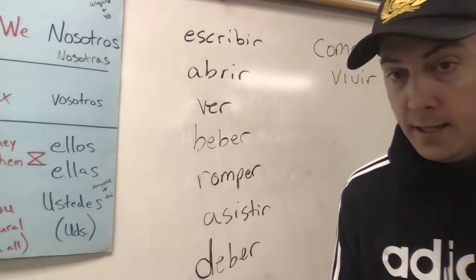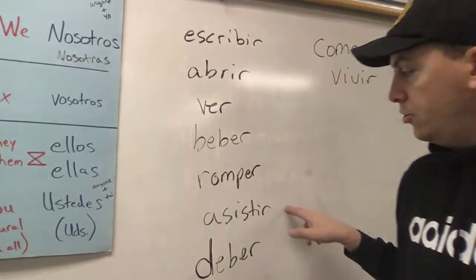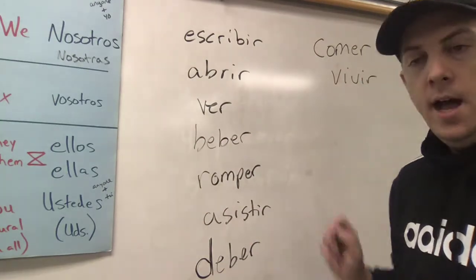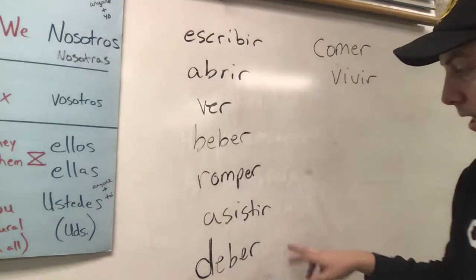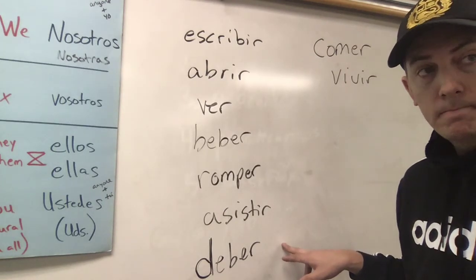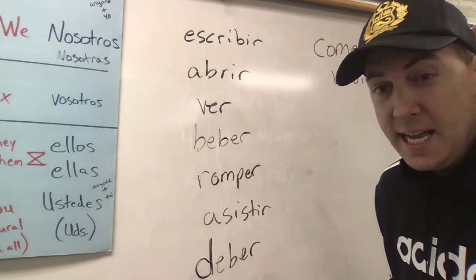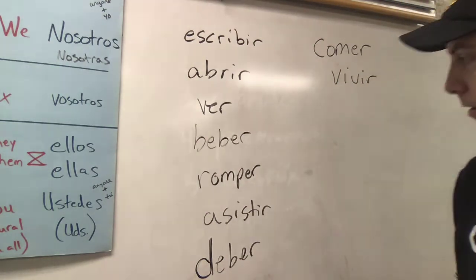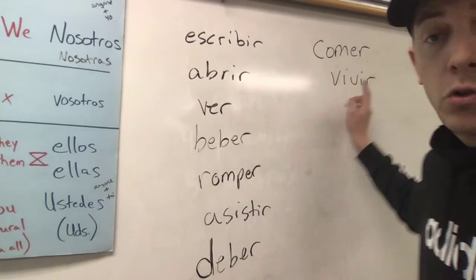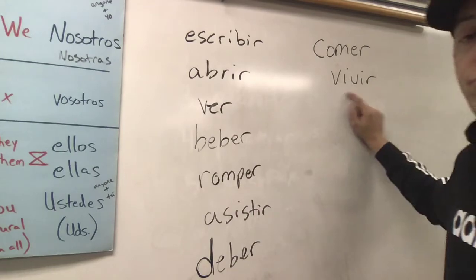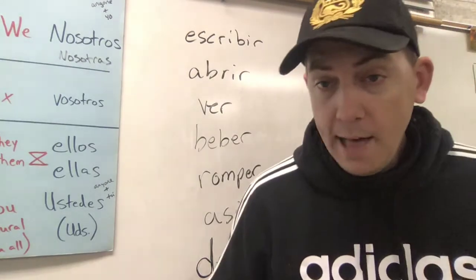I break the piñata. Yo asisto a las clases. I attend the classes. And yo debo hacer mi tarea. I ought to do my homework. Okay? Yo como hamburguesa. And yo vivo en Colorado.